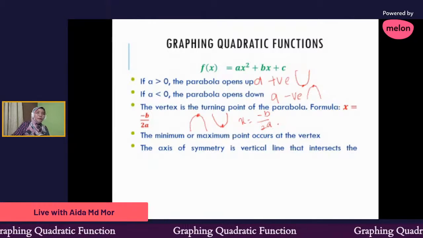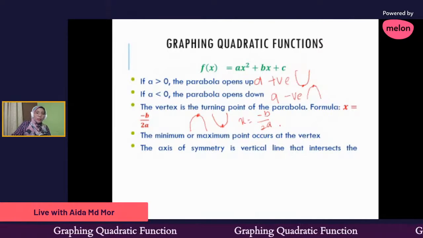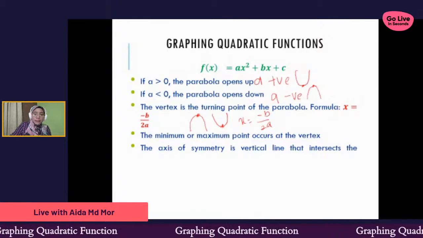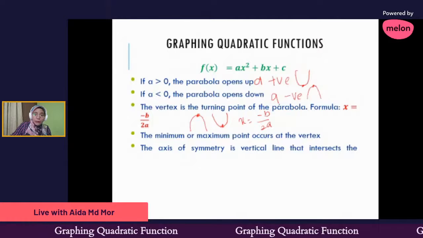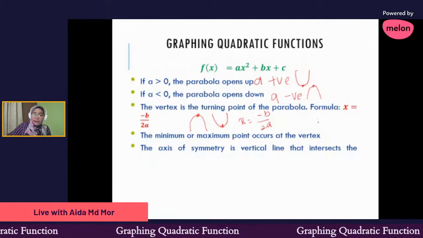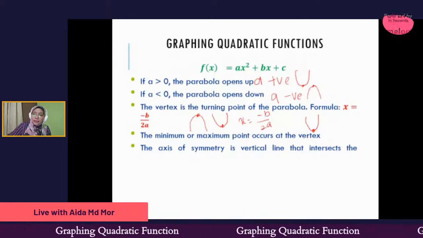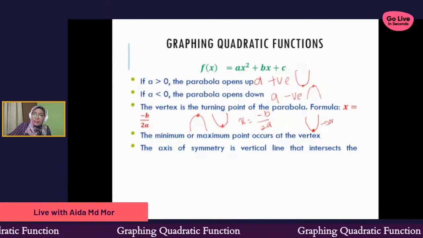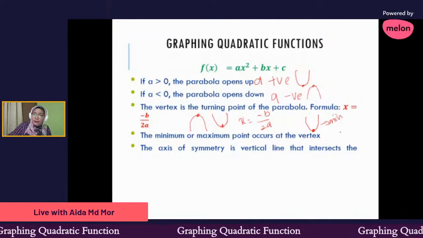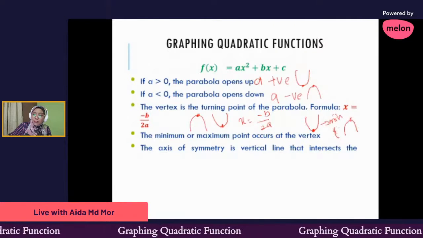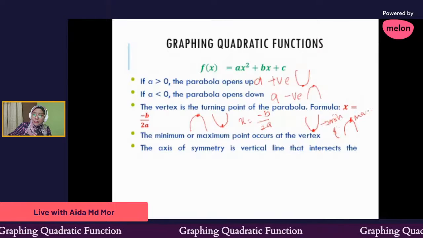So we will know whether our graph has a minimum or maximum value when we get the vertex. When our graph is like this, this is what we call a minimum point. When our graph is like this, it is what we call a maximum point.